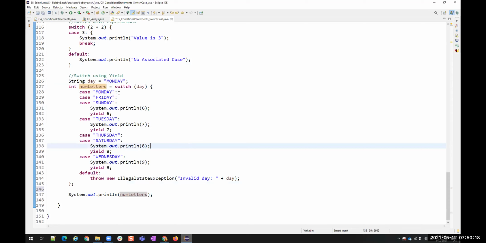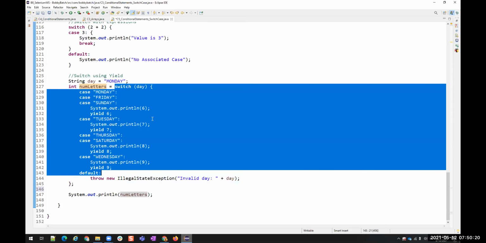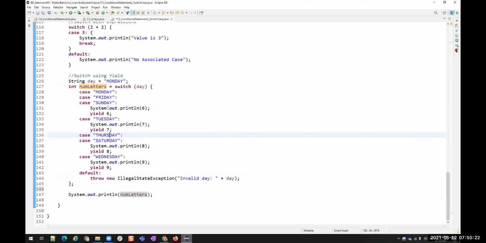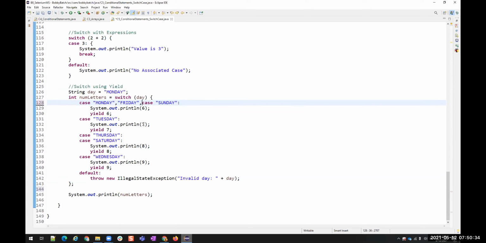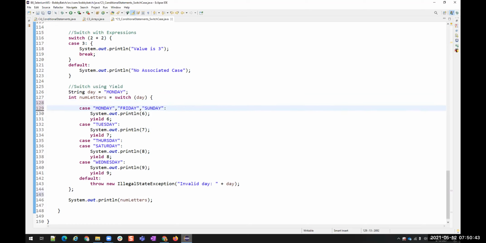So there is no difference inside this switch case. All the cases, all the conditions, however you want to write, you can write. For suppose here only, instead of writing like this, I can also write like this. See, Monday, Friday. This is also correct. Nothing wrong, right? Comma separated cases. We can have comma separated cases. We have seen the example.